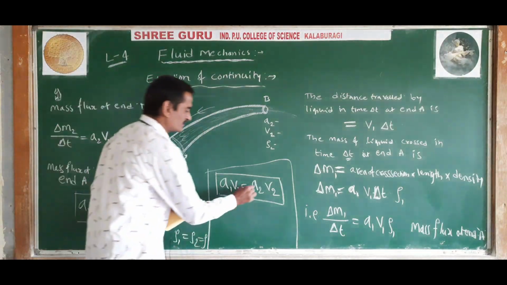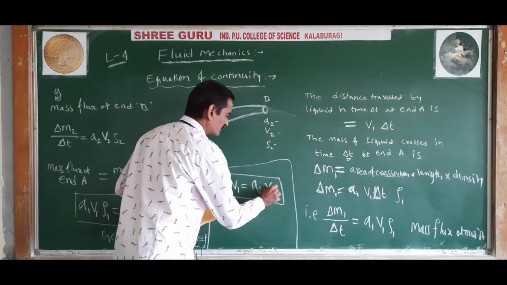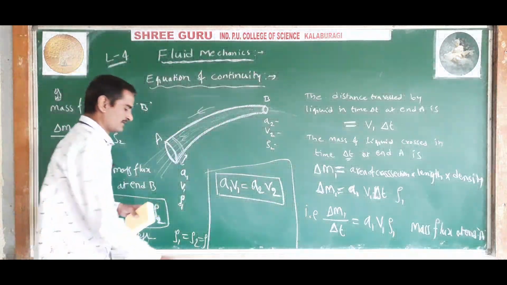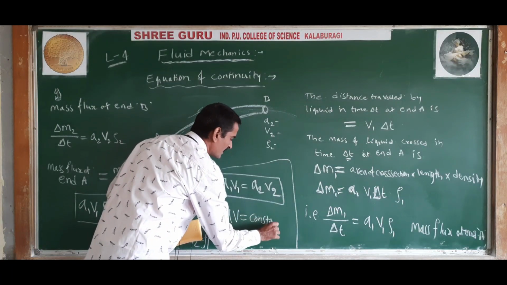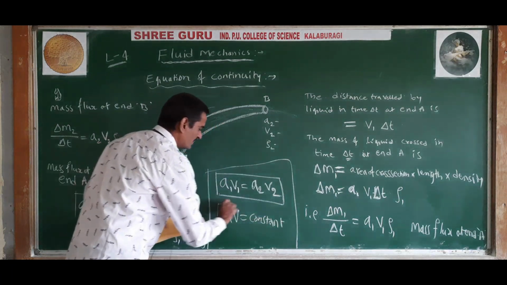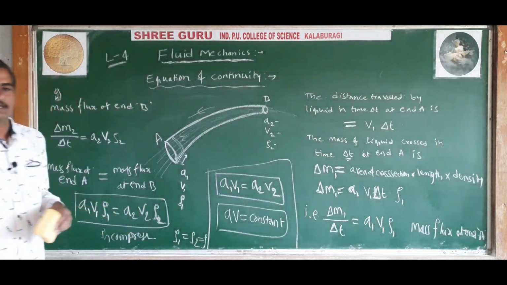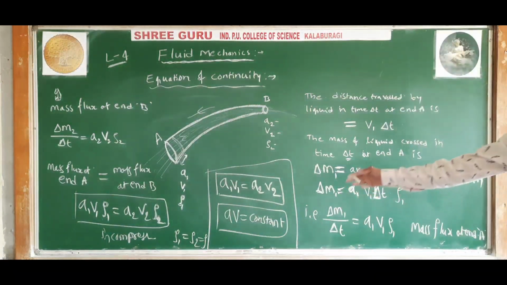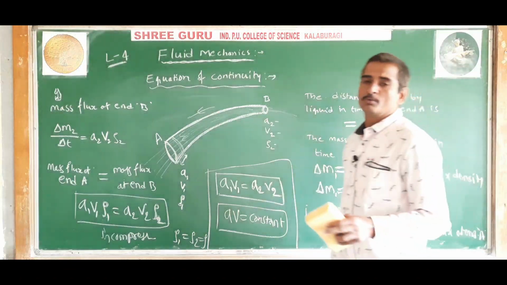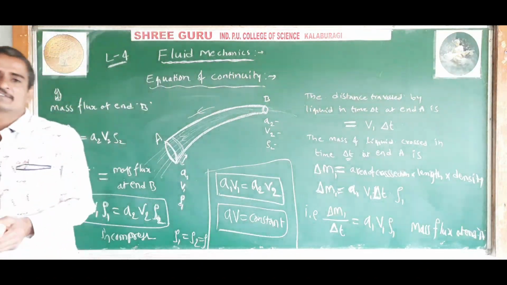So this formula is called as equation of continuity. A1 V1 is equal to A2 V2. That is, A into V is equal to constant. And this equation of continuity is derived from the law of conservation of mass. This is the fact obtained from the law of conservation of mass.